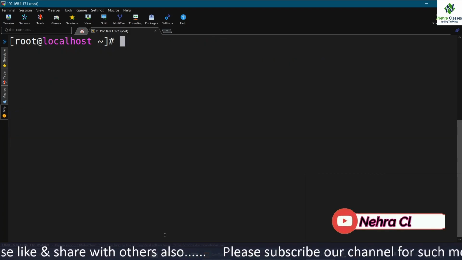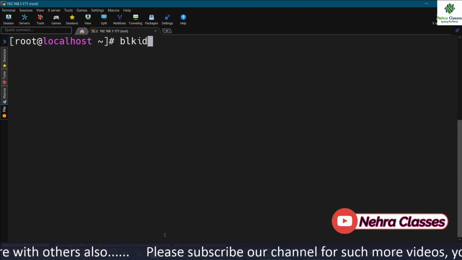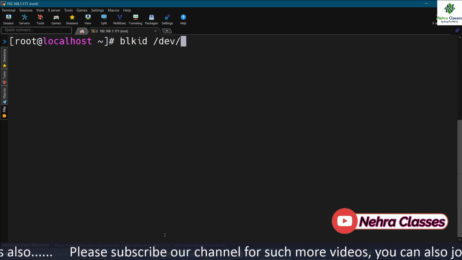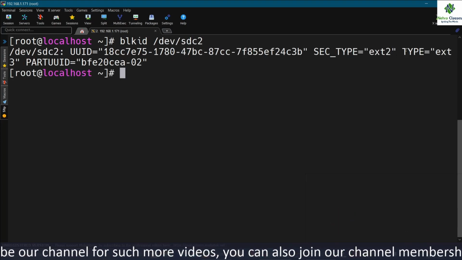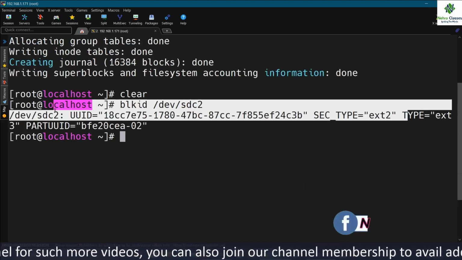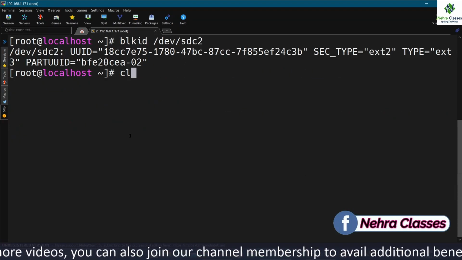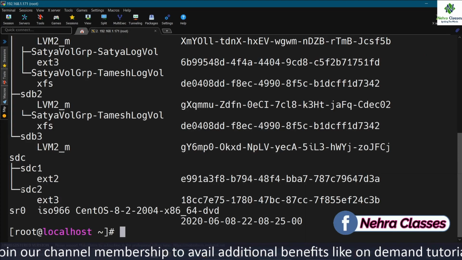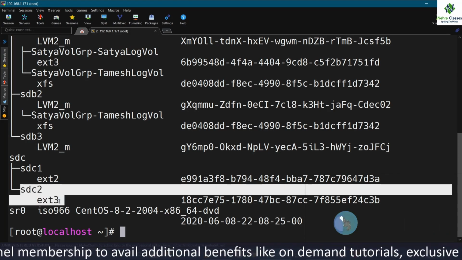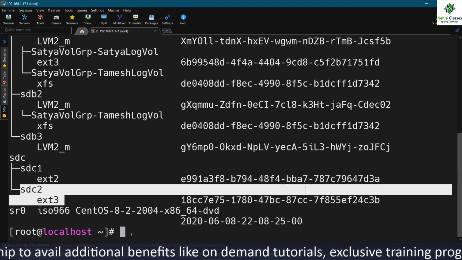Now if I execute the blkid command for this, it will show up as ext3. You can have a look at this. Or we can verify the same by running lsblk -f. So here also ext3 is clearly mentioned against this partition.